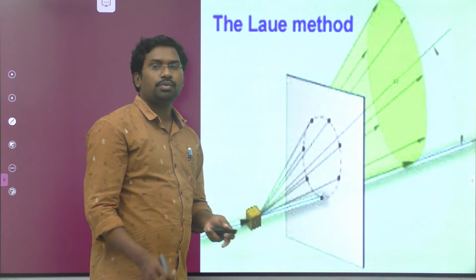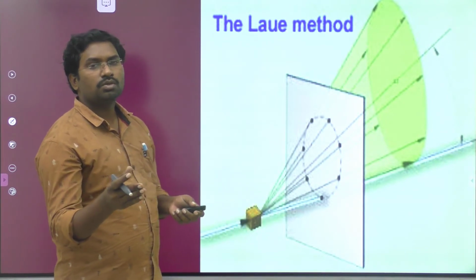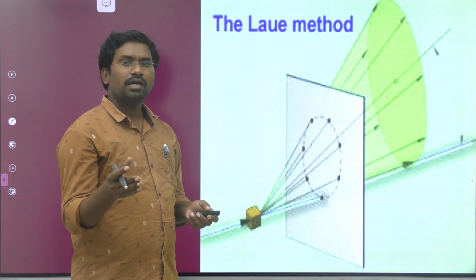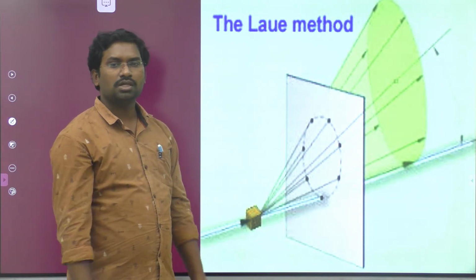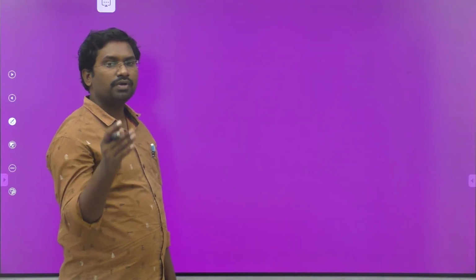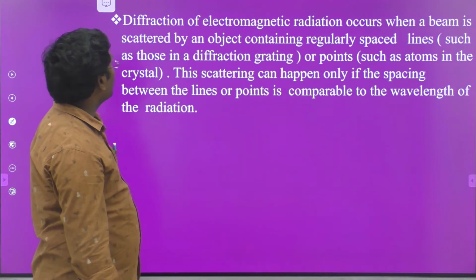This is the important point: X-rays pass through crystalline substances, and the X-rays are diffracted by the atoms present in the crystalline solids. So this is an experiment regarding X-ray crystallography done by Max von Laue.